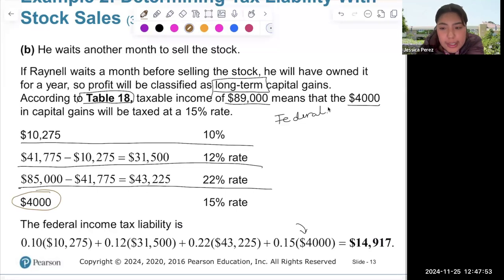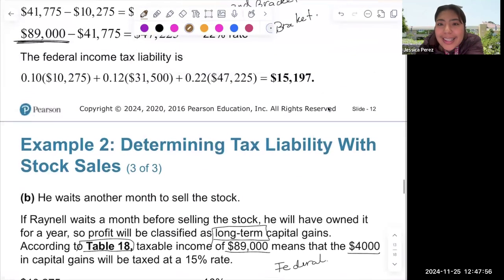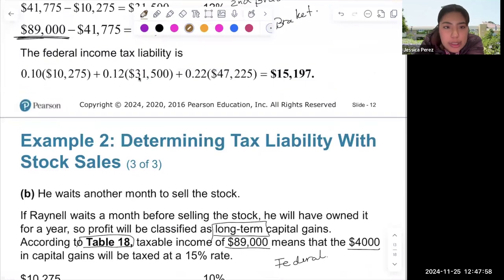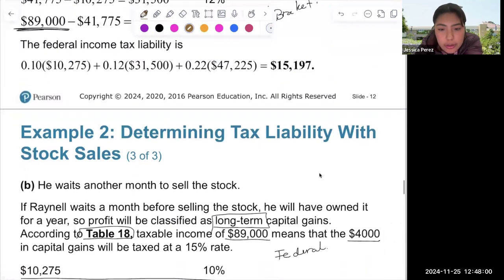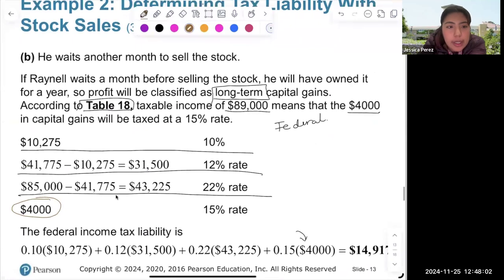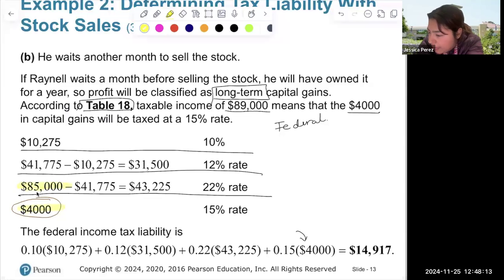So your federal income tax liability will, here it was 0.10, 0.12, and 0.22. Here we had our 89,000, but see how instead of being 89,000, it becomes 85,000. That's the big difference. So look over here. Before this was 10,000, this stayed the same, this stayed the same, this one changed, because you're getting 4,000 from those. So it's 85 plus 4,000, that's your 89.